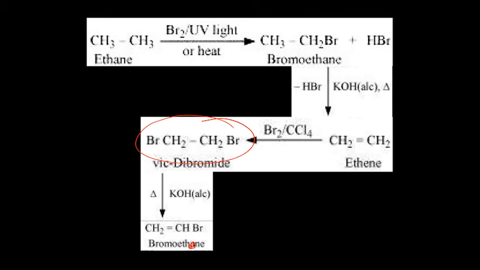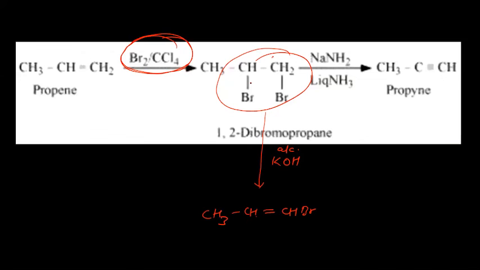But if you want to introduce triple bond, means you have to remove one hydrogen and one bromine from here. And after that, you need to remove hydrogen and this bromine also. Means you need to remove both HBr. This one, HBr, and this one, HBr. Then triple bond will be introduced. And that is done by NaNH2.